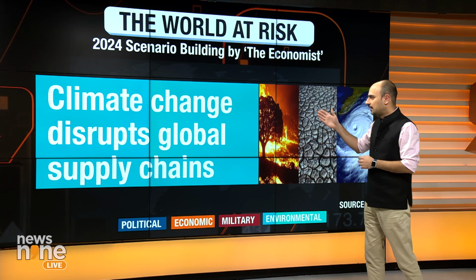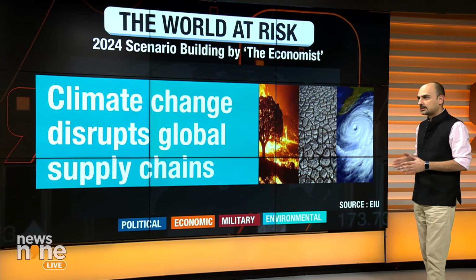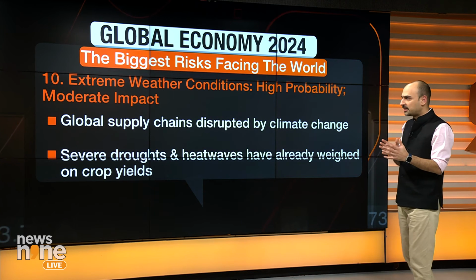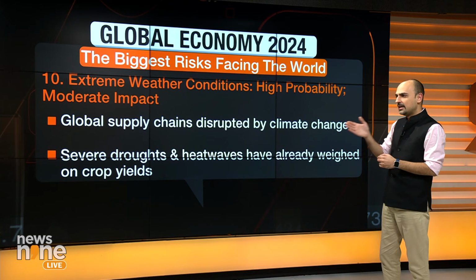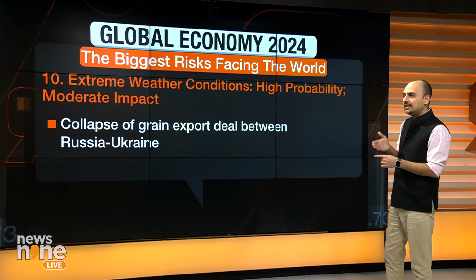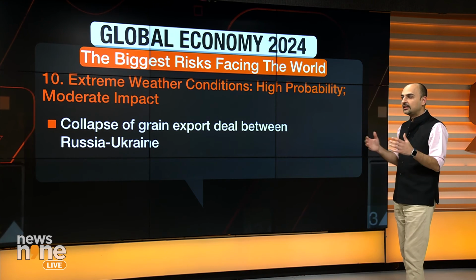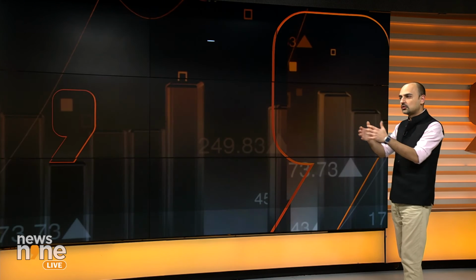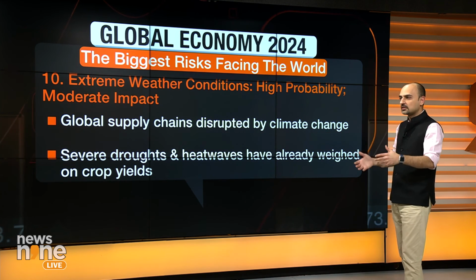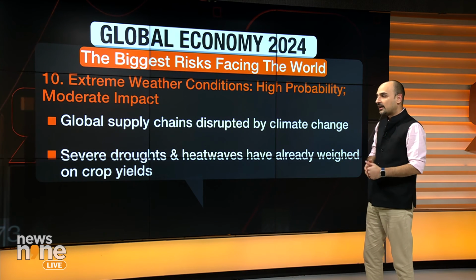The last risk is the climate change, and climate change disrupting global supply chains. This again is a risk which is in the environment space. Now, extreme weather conditions in India itself, we've seen an El Nino like situation. We have seen delayed monsoons, and we've seen what that has done to food prices, food inflation in India. Now, the rest of the world has actually accused India of adding to global inflation, global food inflation. Why? Because India had to curtail its exports of rice, essential commodities, as well as wheat.